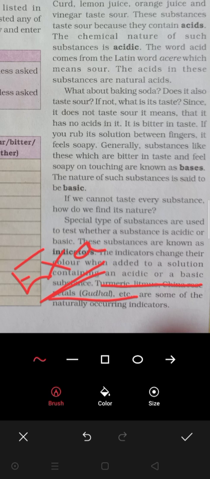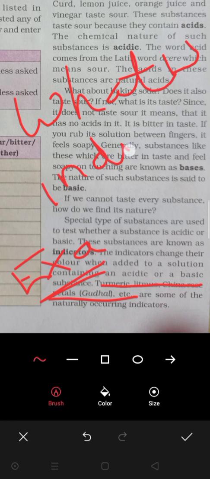Now the question would also be asked, what is an indicator? Okay, what is an indicator? So you have to write down the definition of indicator, and you have to write down the examples of indicator. Okay, so these are the certain natural indicators.